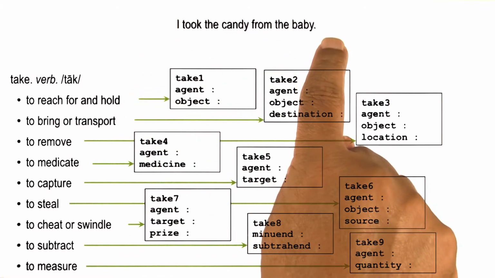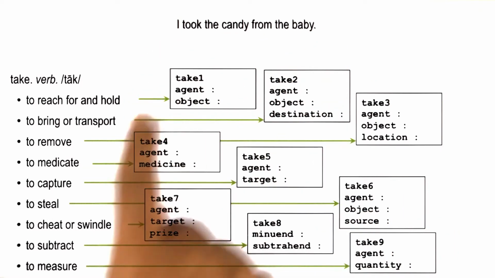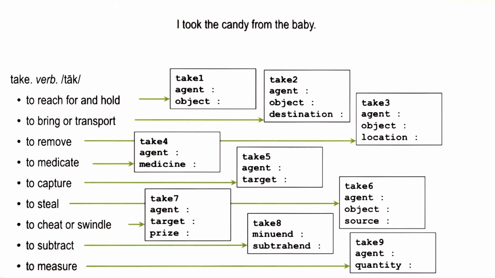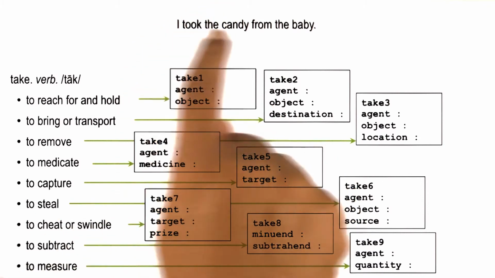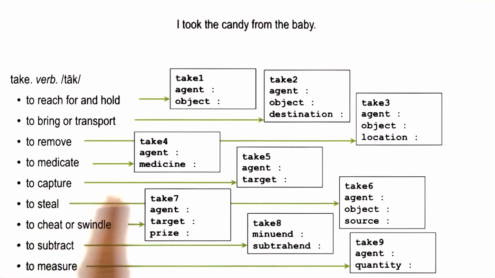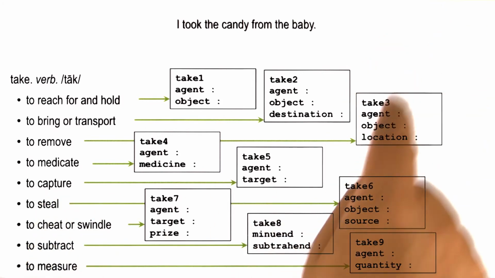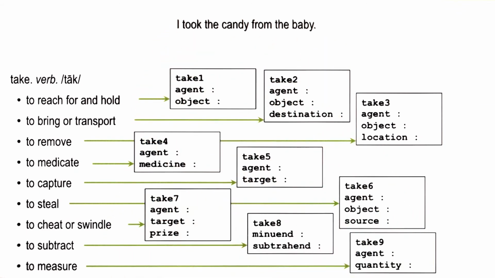As I look at more and more variations of this sentence, I'll need to find more and more rules that can disambiguate between different interpretations of take in those variations of the sentence. In practice, it turns out that it's very hard to enumerate all the rules for all the variations of sentences like this one. Nevertheless, this theory appears to cover a good percentage of stories that we routinely deal with.